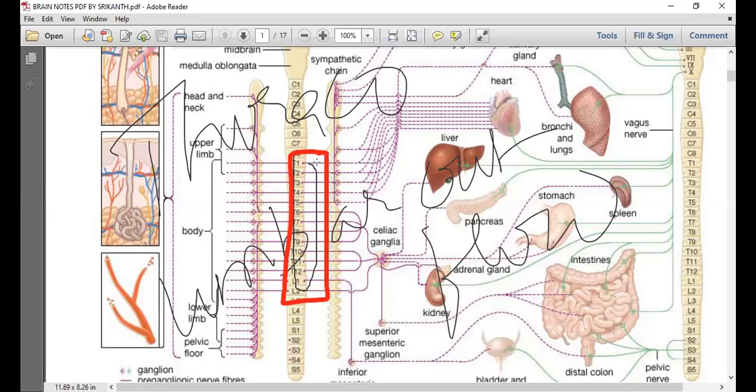That is showing that the preganglionic nerve fibers, meaning axons, are arising from the thoracic and lumbar regions of the spinal cord. Hence, we call it thoracolumbar outflow.